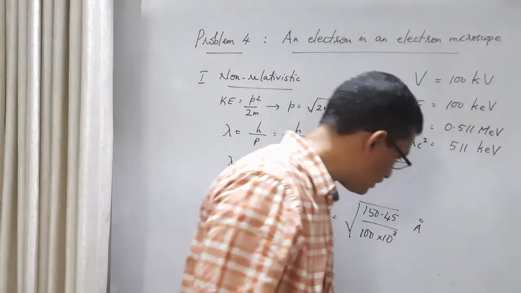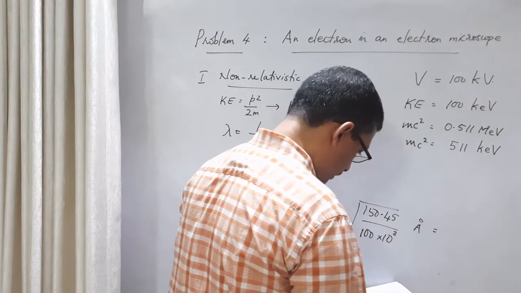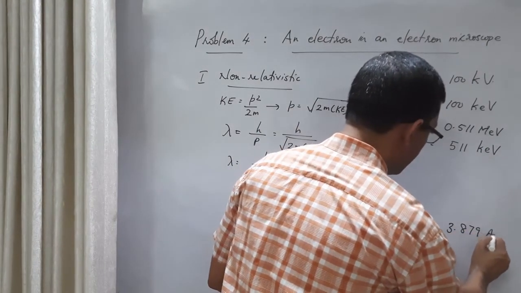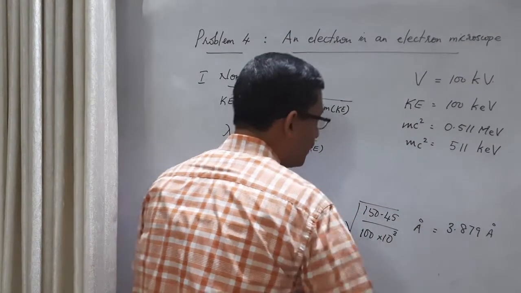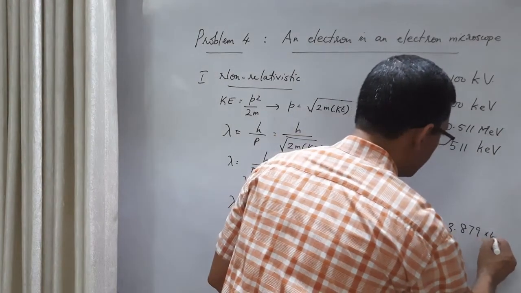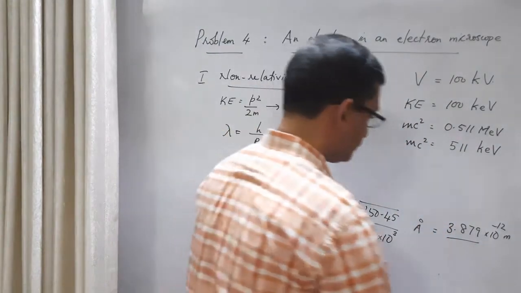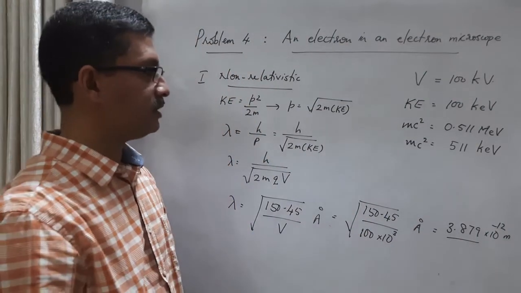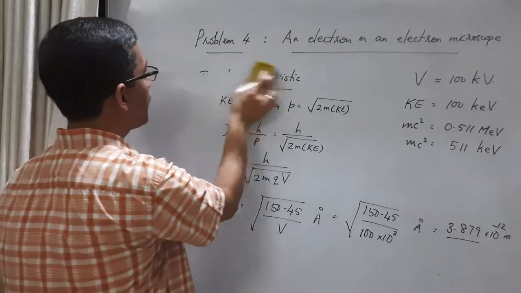Okay, this calculation I will write here. The value here is 3.879 picometer, that is 3.879 into 10 raised to minus 12 meter. So that is a non-relativistic result. Okay. Let us use now relativistic calculation.